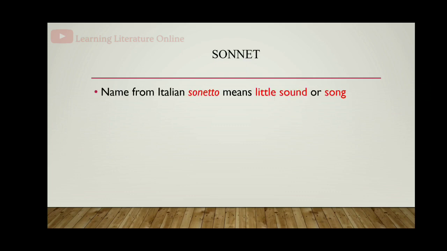What is sonnet and its origin, its structure, rhyming scheme, its types and other peculiarities will be discussed in this video. The name sonnet has come from an Italian word sonetto, which means little sound or song.